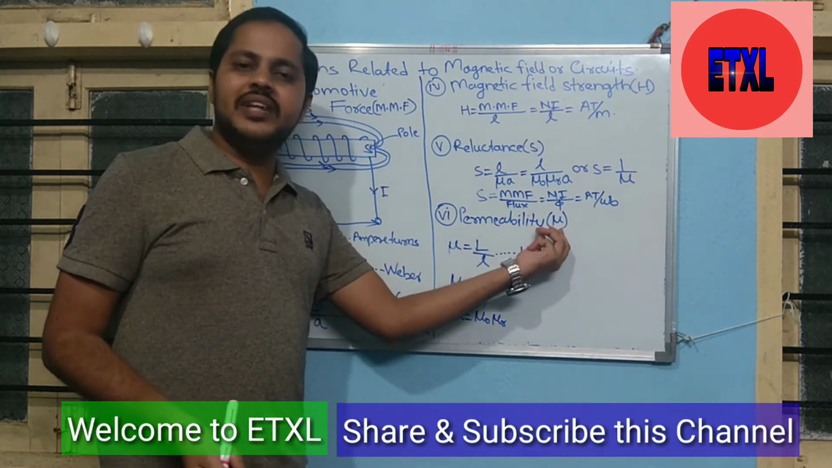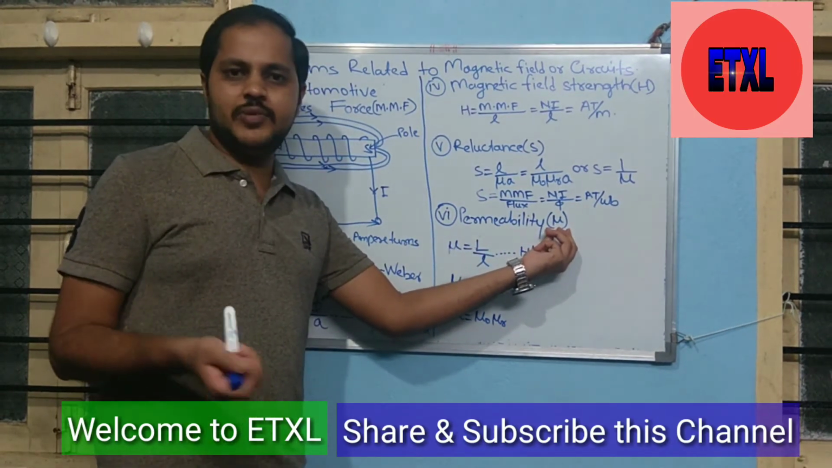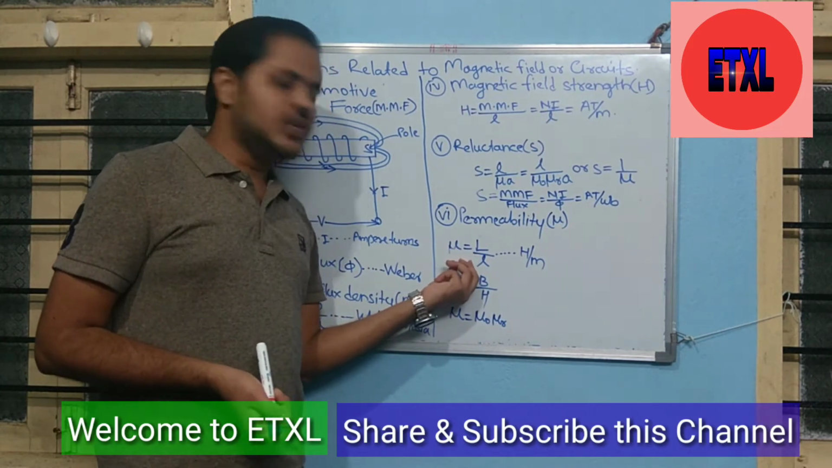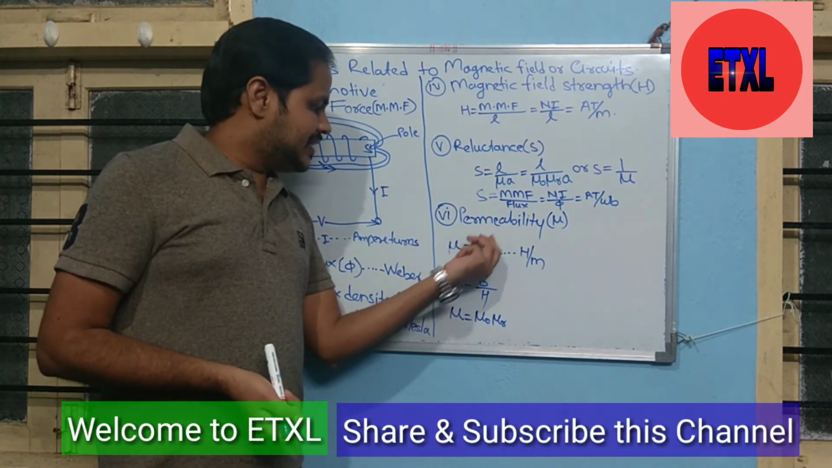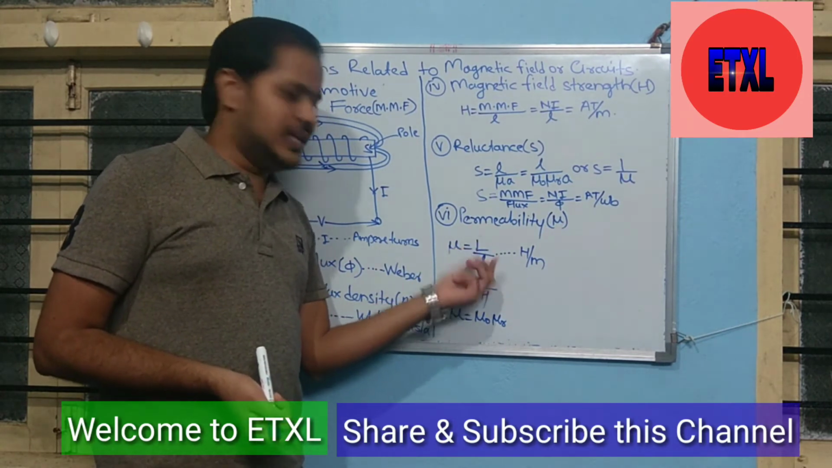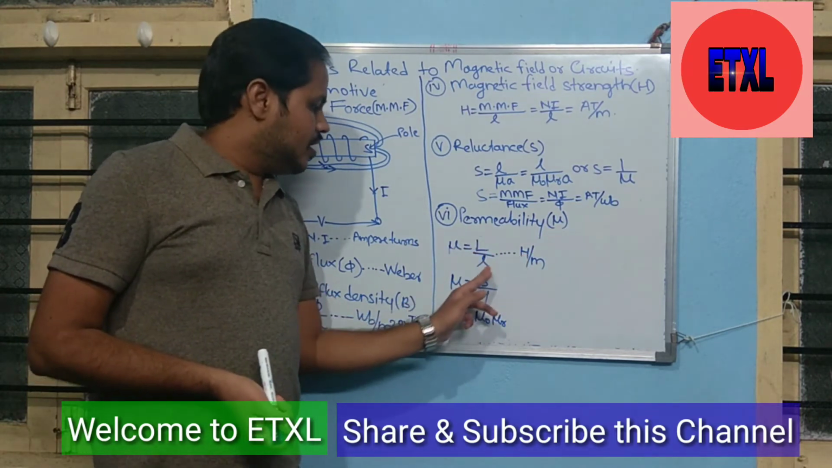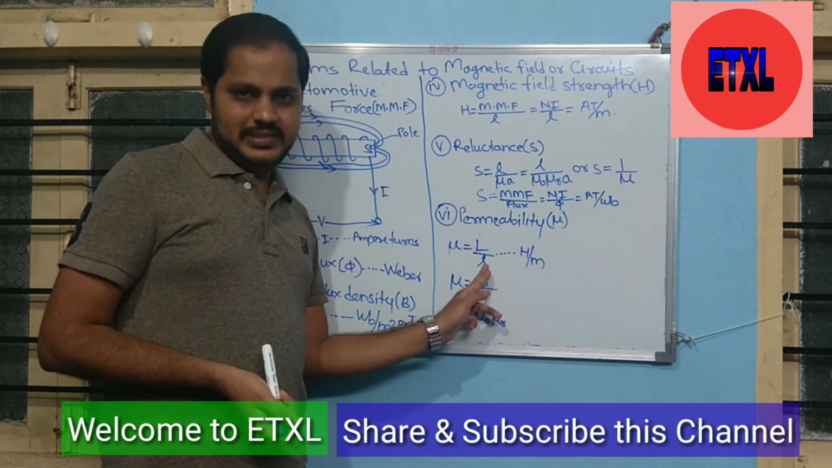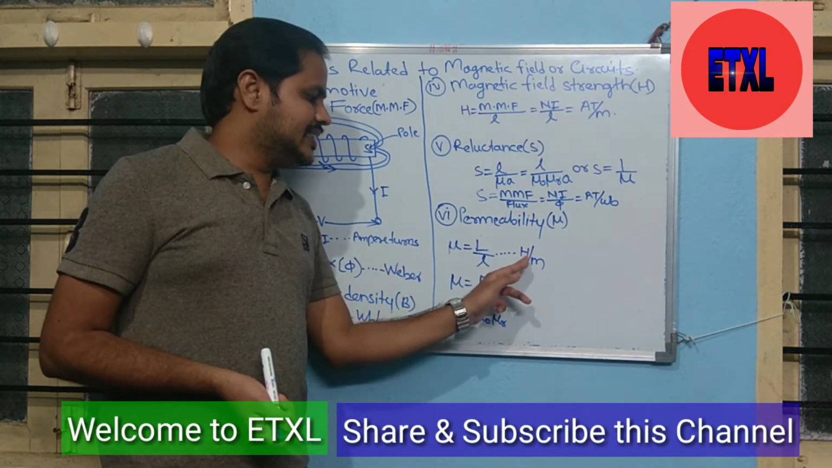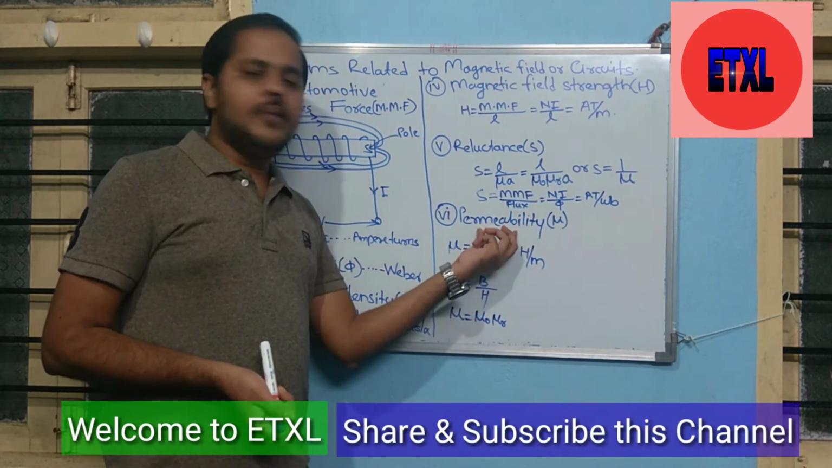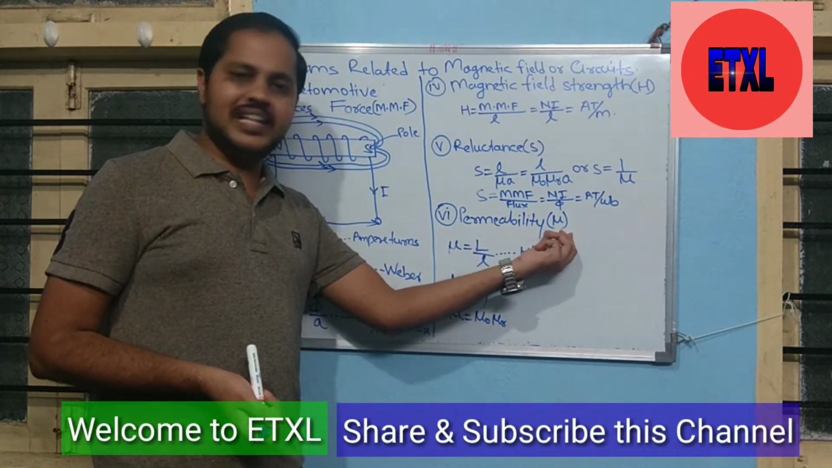It is defined by using the Greek letter mu. Mu is equal to another definition: it is defined as the ratio of inductance per unit length. Capital L means inductance, measured in Henry, and small l is the length of the magnetic field. Therefore, Henry per meter is the unit of permeability, defined by using the Greek letter mu.